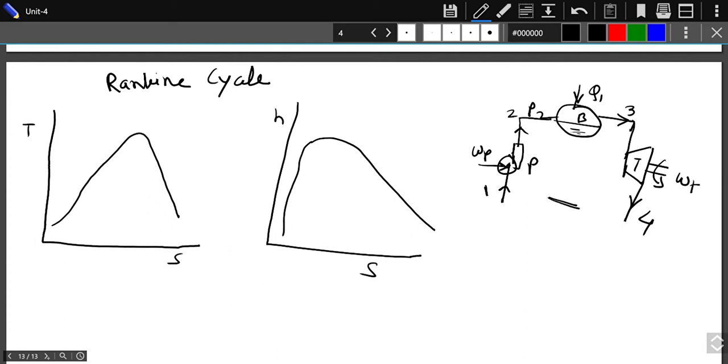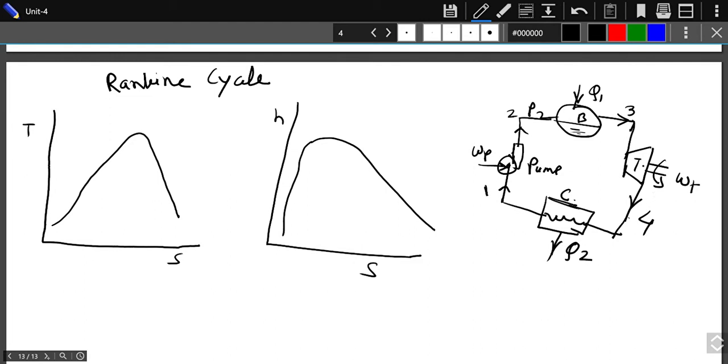And the last component of the Rankine cycle, or vapor power cycle, is the condenser. In the condenser you will condense the steam and you will get the water. In the condenser you are rejecting the heat, removing the heat from the steam so that it gets condensed.